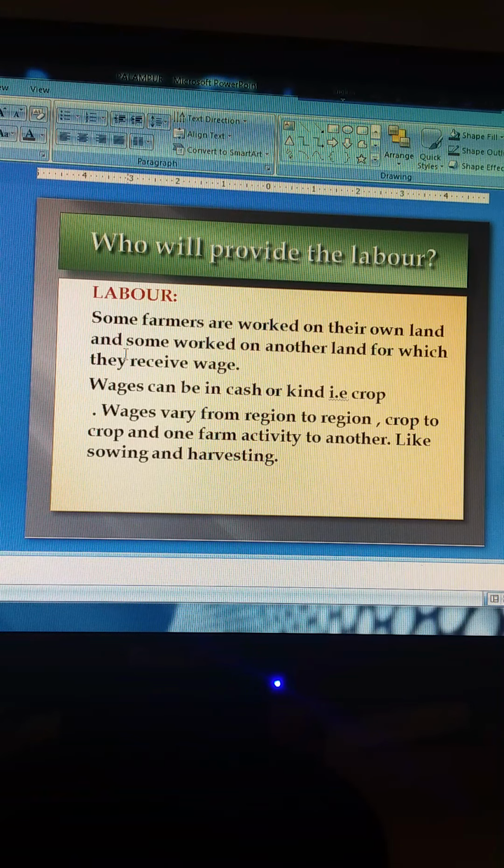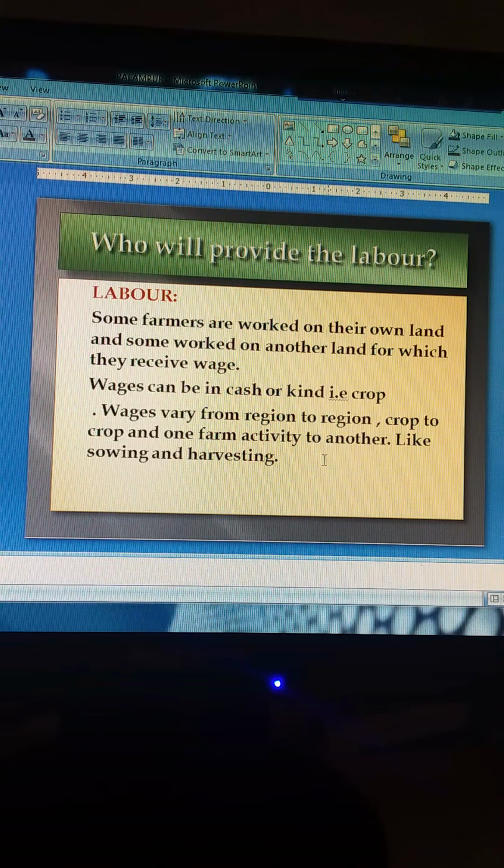The farm laborers come either from landless families or families cultivating small plots of land. Unlike farmers, farm laborers do not have the right over the crops grown on the land. Instead, they are paid wages. So what are they paid? They are working for the field and they are paid wages. These wages can be in cash or in kind.